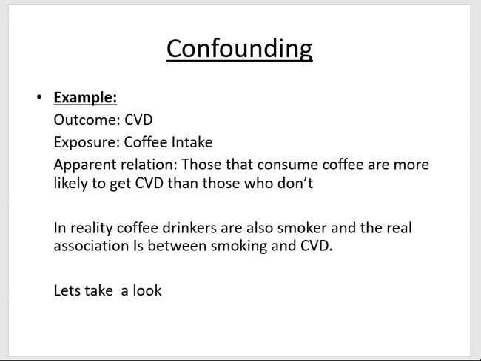The example of confounding that we're going to discuss comes from a very basic example, and this is the relationship between coffee and CVD. Obviously, CVD is the outcome variable, and coffee intake is the exposure variable, the independent variable.